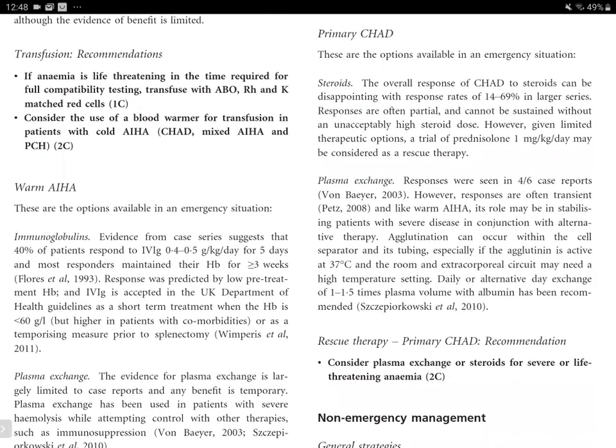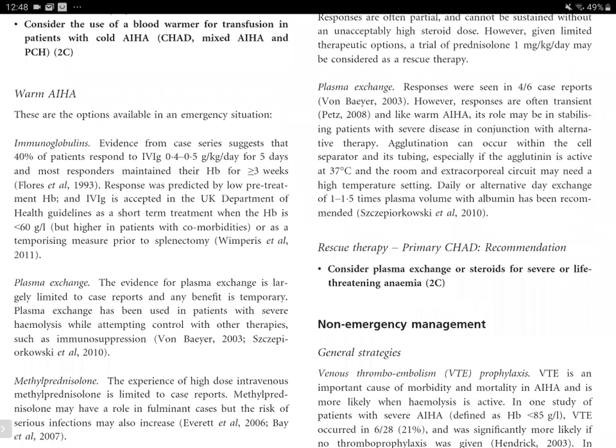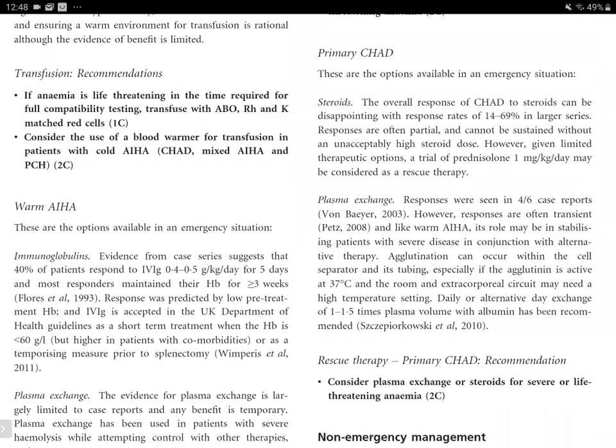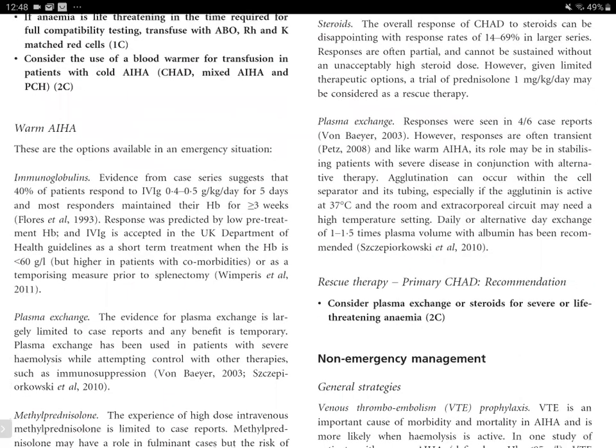So for cold, the options available in emergency are the steroids, but here also the response rates are low, and the responses are often partial and cannot be sustained without an unacceptably high steroid dose. So the steroid dose here also needs to be in the range of 1 milligram per kg per day, and they are used as rescue therapy. Plasma exchange responses are seen in 4 out of 6 case reports. However, responses are often transient, and like warm autoimmune hemolytic anemia, its role may be in stabilizing patients with severe disease in conjunction with alternative therapy.